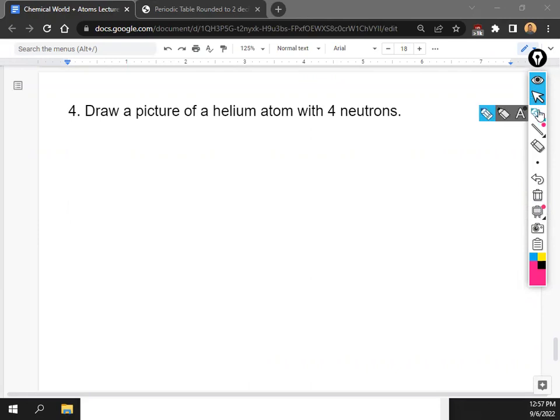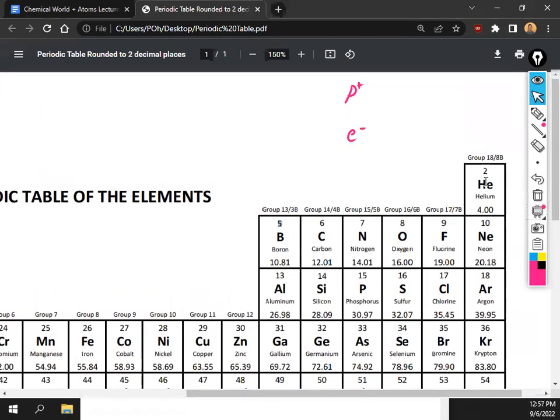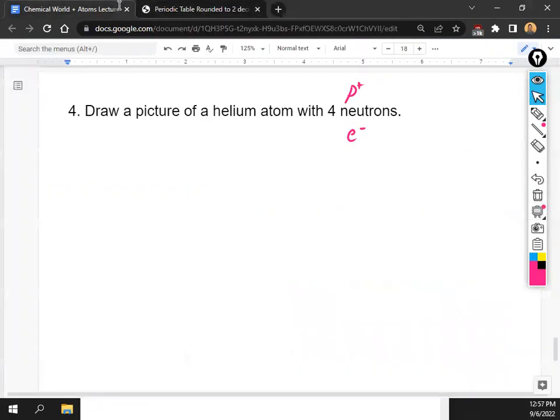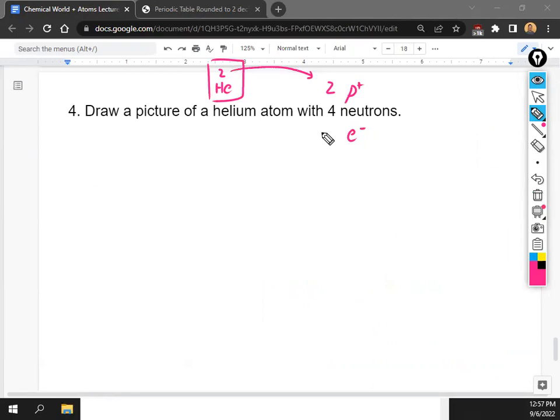So in order to draw an atom, we need to figure out how many protons, how many neutrons, and how many electrons there are in the atom. So for helium, protons is really easy. You just need to look for helium on the periodic table. It's right here. He is going to be the number 2. So helium has 2 protons. And again, it's because the number 2 is on top of the box for helium. Okay, that's where we get the protons from.